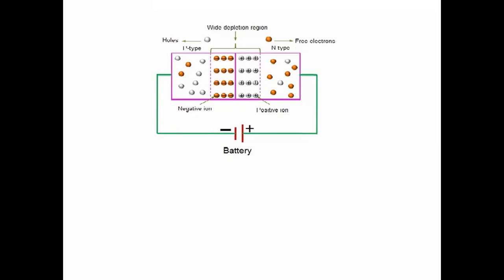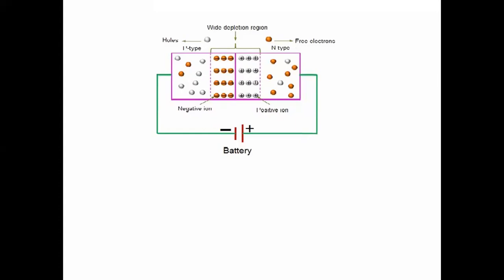The holes will be attracted by the negative terminal, and the electrons will be attracted by the positive. So there is no current, since further recombination is not possible. But a small amount of current does flow, because of the minority charge carriers. There is a small reverse current in the reverse bias condition.